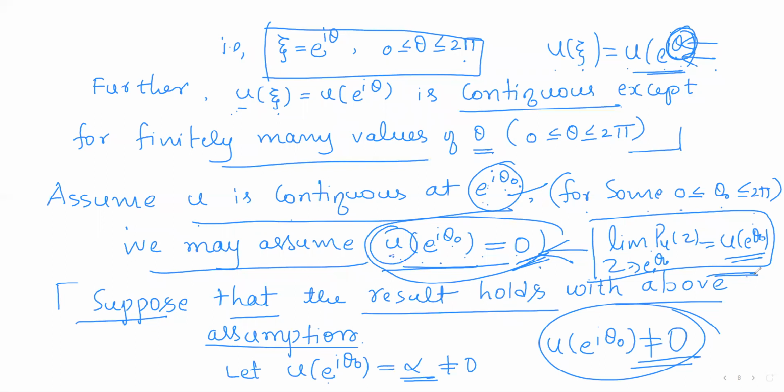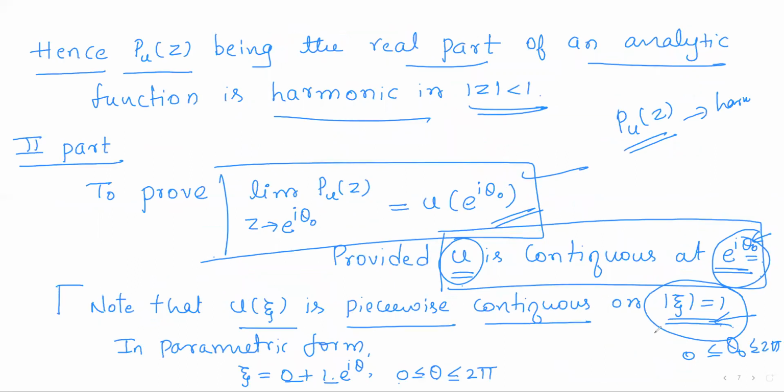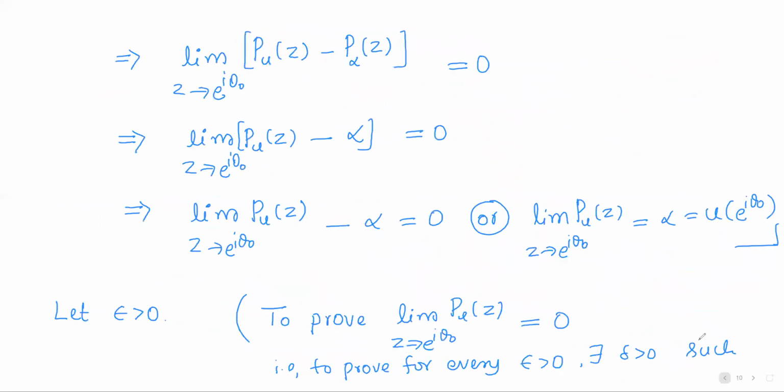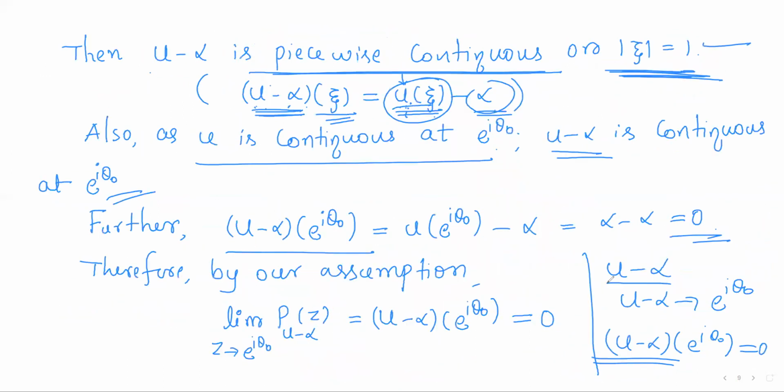We have made the assumption that whenever u of e^{iθ₀} is 0, we have proved the result. So now, in place of u, we have u minus alpha, a real piecewise continuous function which is continuous at e^{iθ₀}, and u minus alpha of e^{iθ₀} is 0.